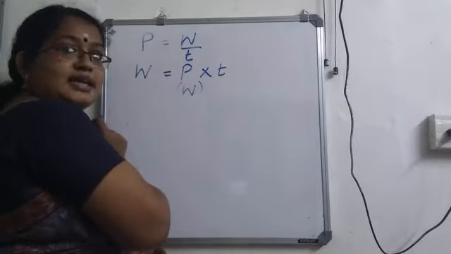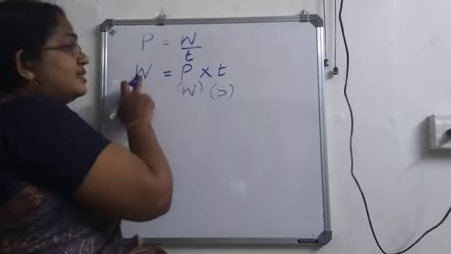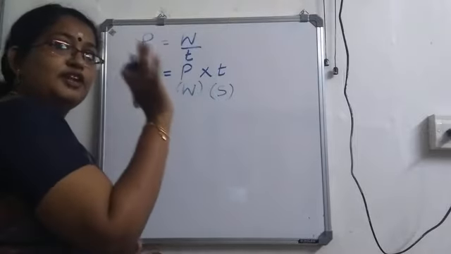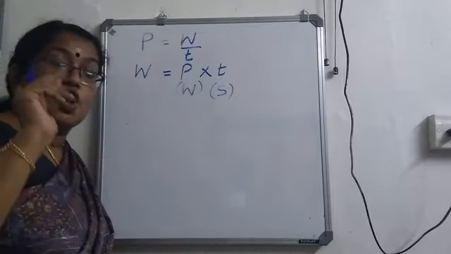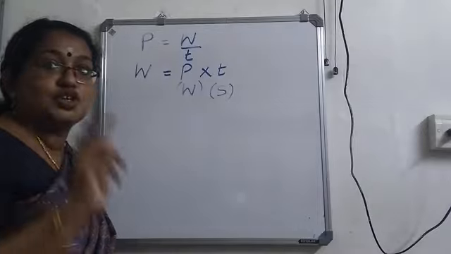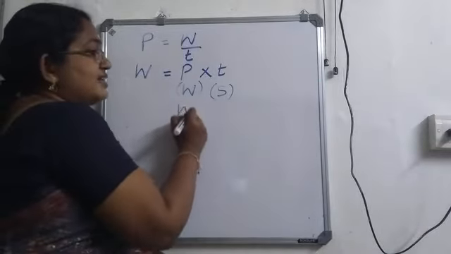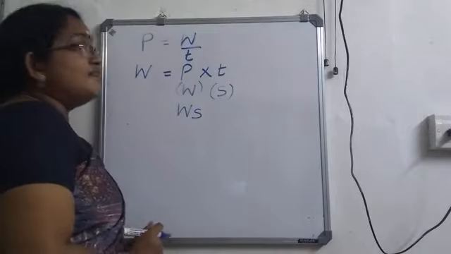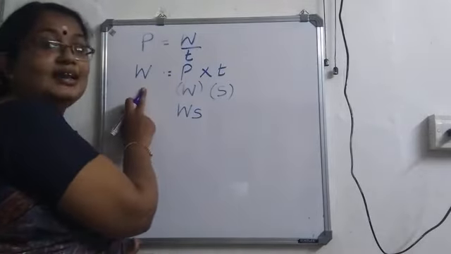For time, SI unit is second. This is energy. SI unit for energy is joule. We are going to consider the commercial units or the commonly used units for measuring electrical energy. So, watt second will come as the unit in order to measure electrical energy.